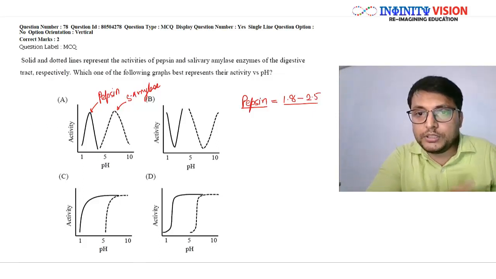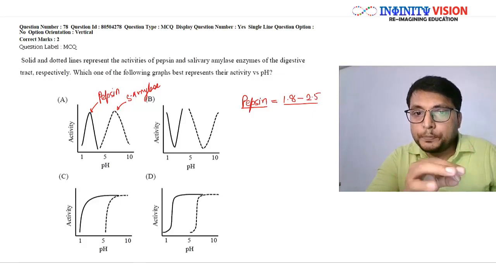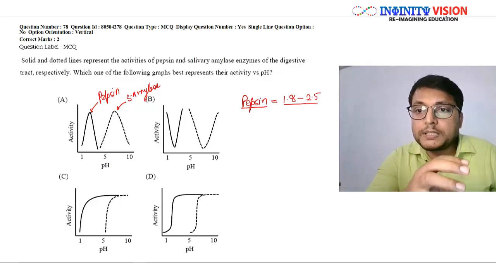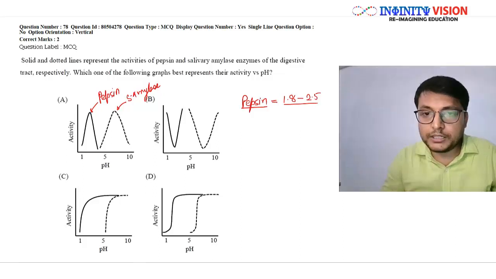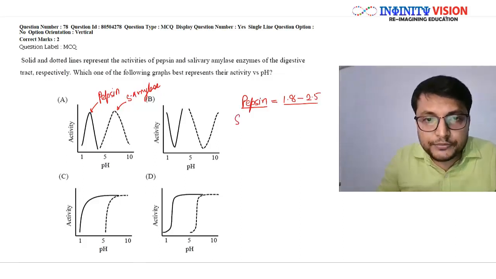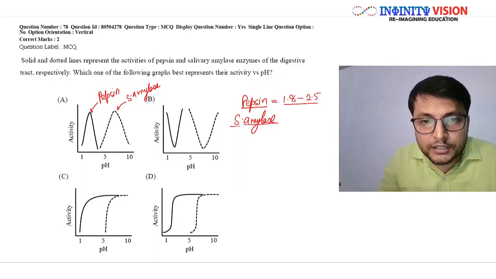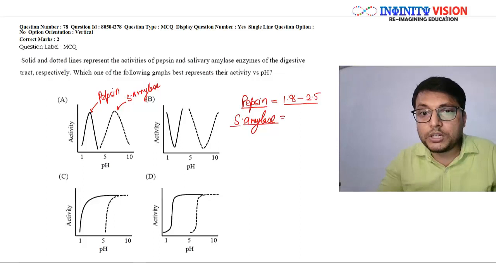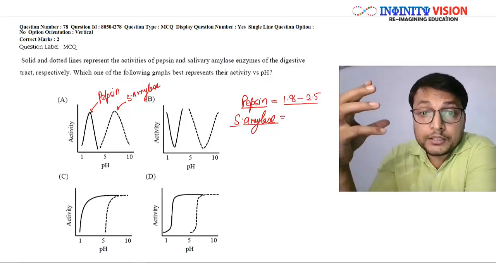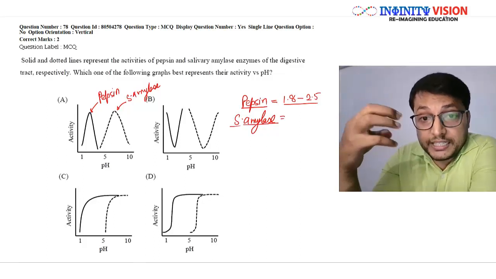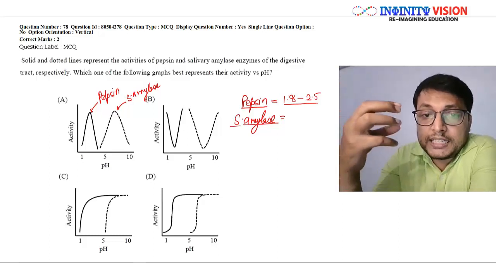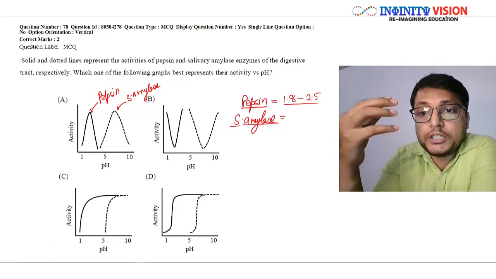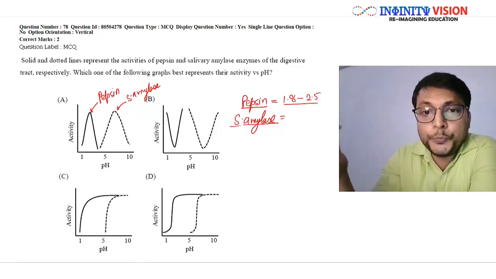So near 2.0 pH, pepsin works efficiently. Right? Similarly, let me tell you that salivary amylase is a type of amylase, and all amylases are carbohydrate digesting enzymes. So they act on carbohydrates and degrade them either partially or completely into simple sugars.